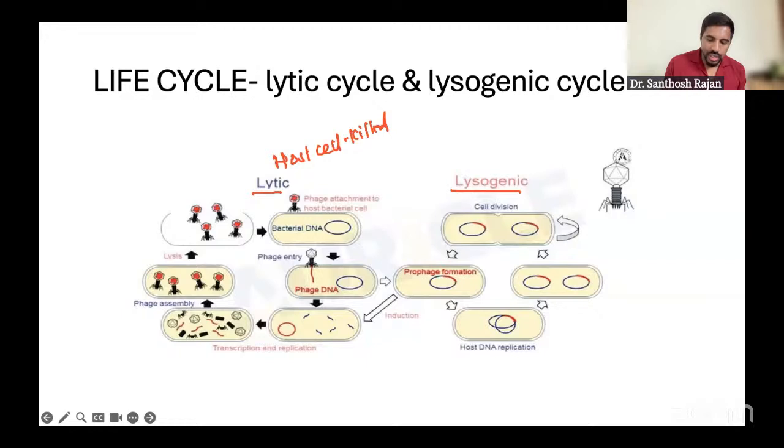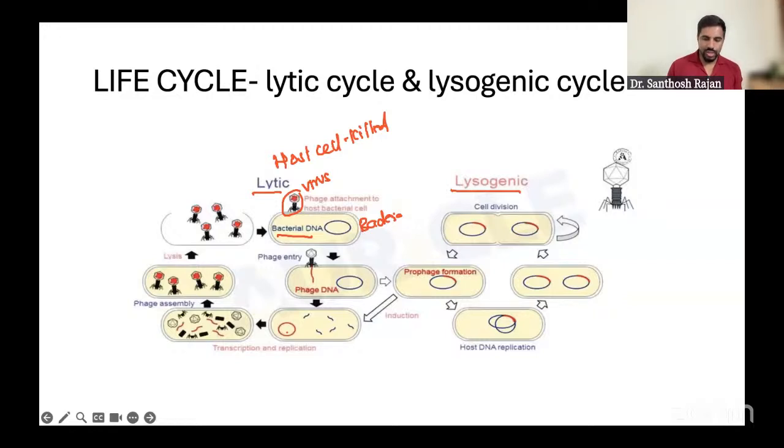So what happened here? You see, our bacteriophage attaches to the bacteria. The bacteriophage is a virus attacking the bacteria; that's why it is called a bacteriophage. Then it goes through penetration, getting inside, and after getting inside it takes over the host DNA. Then it goes through assembly and forms new daughter phages.